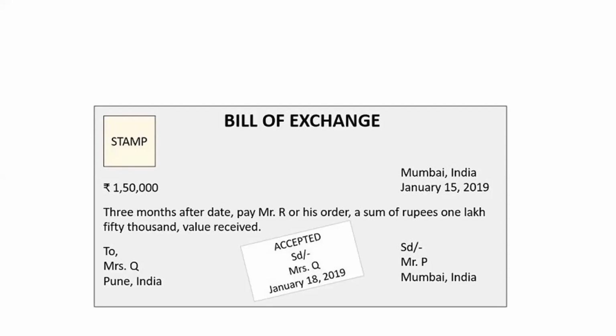How will she give it to Supriya? She will endorse it and give it to Supriya. Utkarsha writes on the bill of exchange, pay to Supriya Patil. That time Supriya will be holding the bill of exchange, so she becomes the holder and she is a payee. But right now Utkarsha's name is mentioned on the bill of exchange, and if Utkarsha is willing to receive the payment, then she is a payee and she is the holder of the bill of exchange.